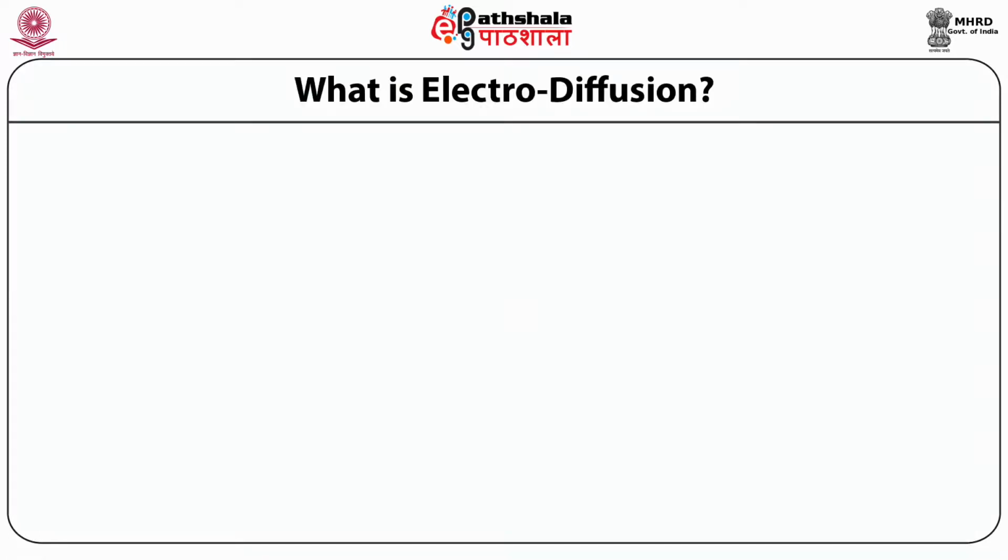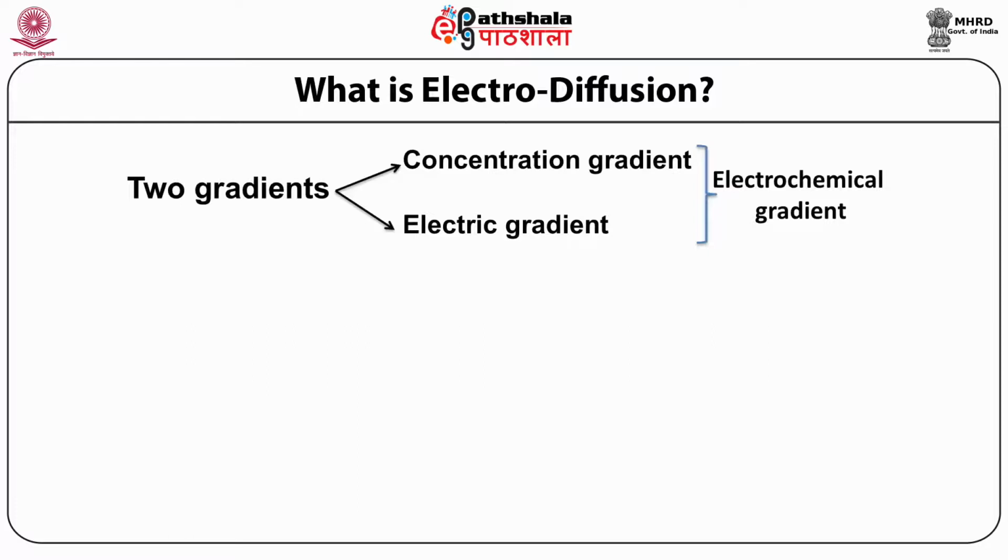The movement of charged molecules across the membrane is regulated by two gradients, the concentration gradient and the electric gradient. Together these gradients are known as the electrochemical gradient.